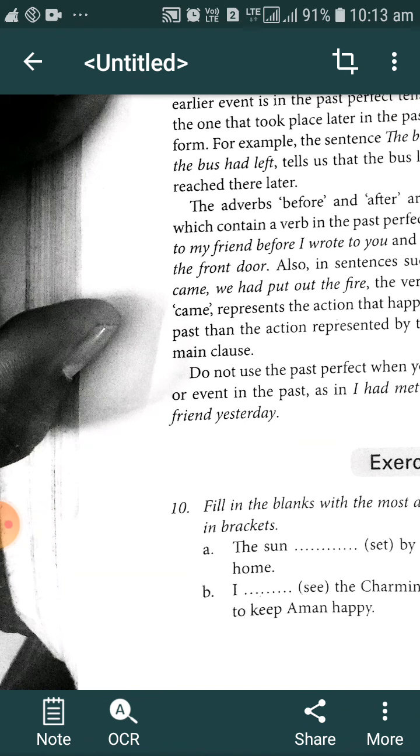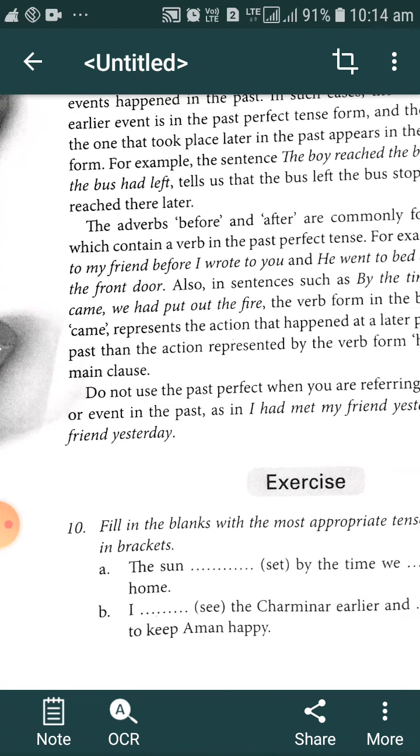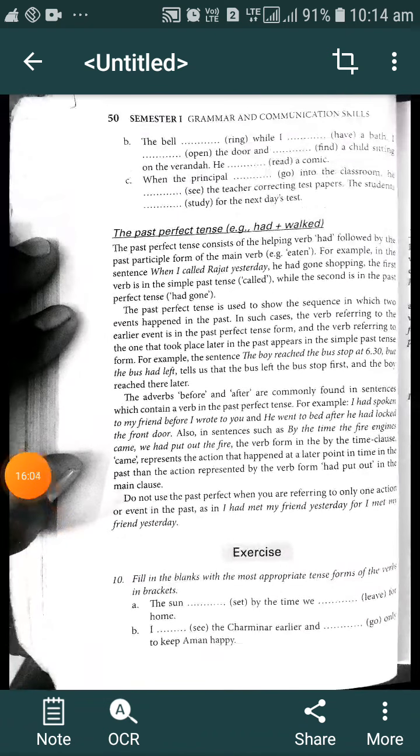When there is only one action that happened in the past, we should describe that action with the help of only simple past tense, not with the help of past perfect tense. I think you must have understood this portion.